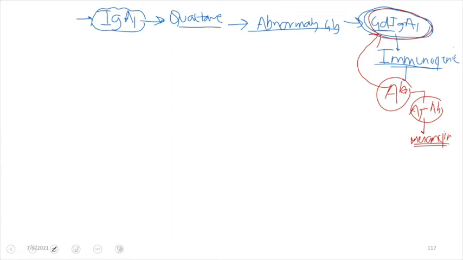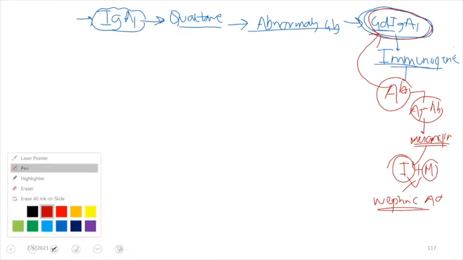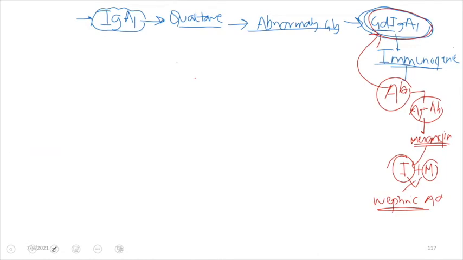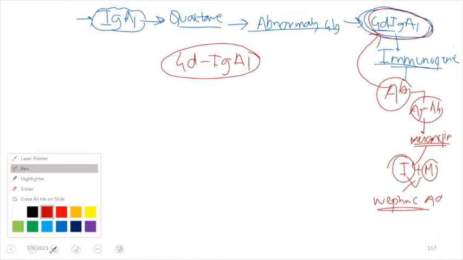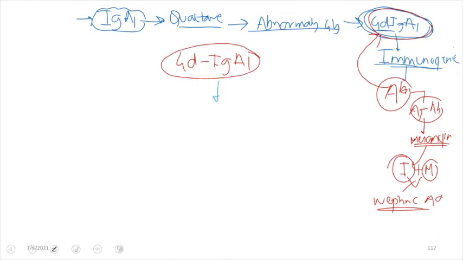and because of its deposit in the mesangium, it will result into inflammatory changes with mesangial proliferation, and this will manifest with nephritic syndrome in case of adults. But not just that, as I said, this IgA antibody, which is galactose deficient IgA antibody, is itself an antibody, and this antibody can target antigen, and this targeted antigen is present within our body, and this will target CD71 receptors in the mesangium.